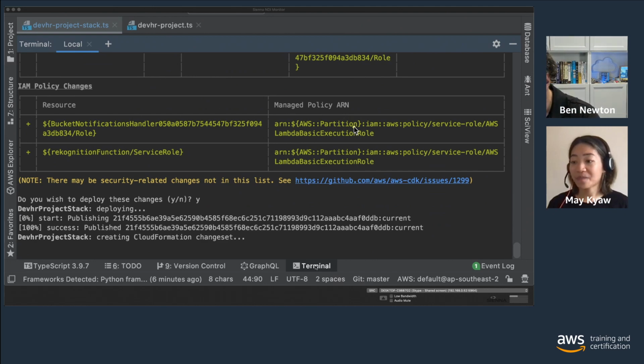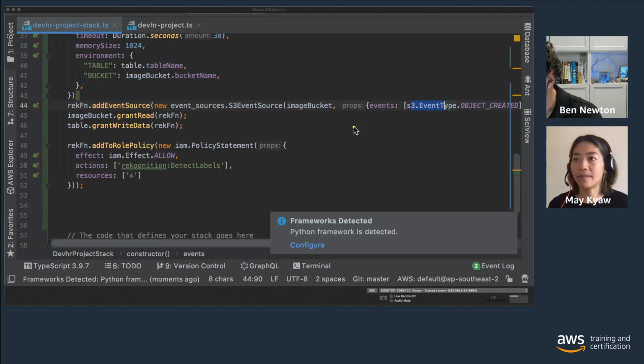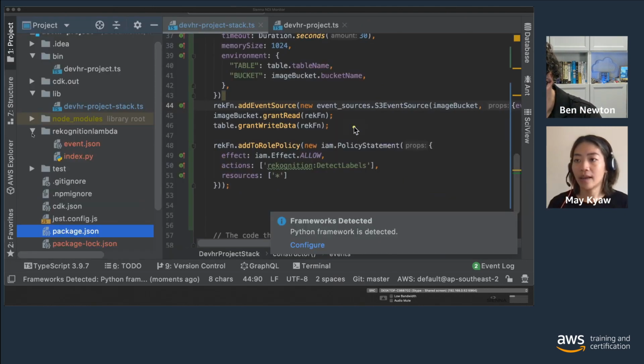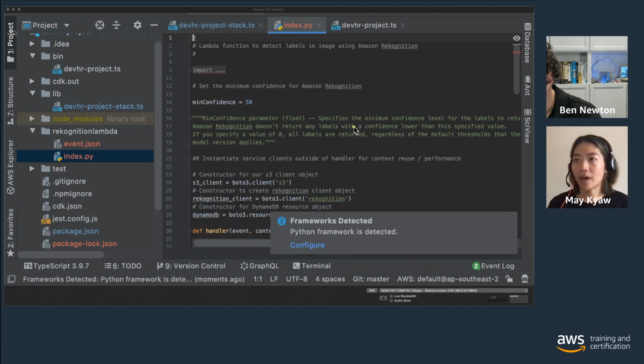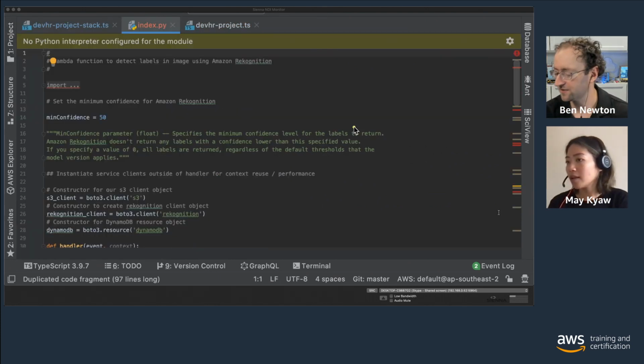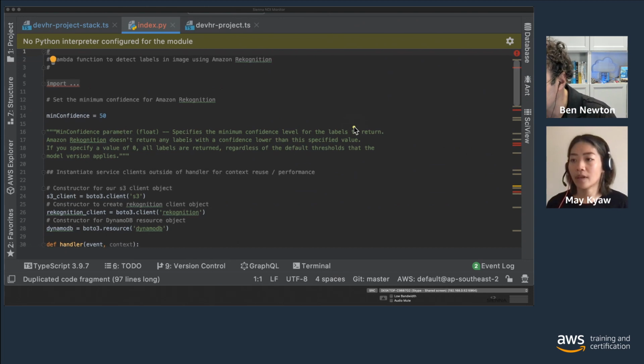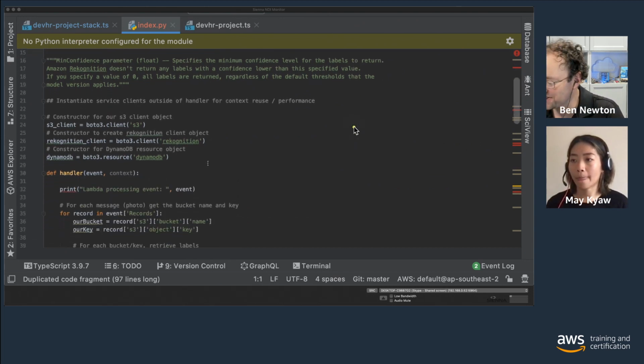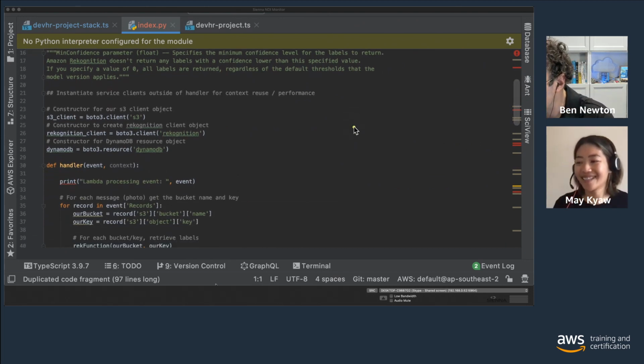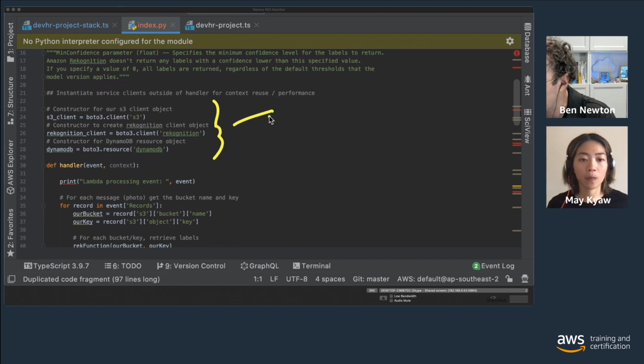While it is deploying the CloudFormation, let's jump back to the Rekognition Python code. So in this Python code, you can see a couple of things straight away at the top. Within the global scope of this Lambda function, we're declaring and instantiating our service clients.